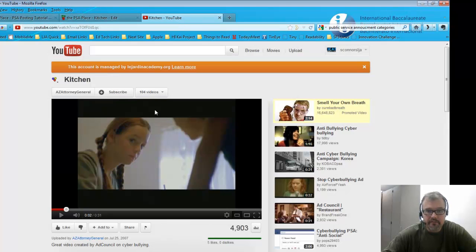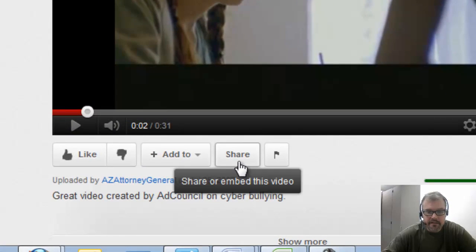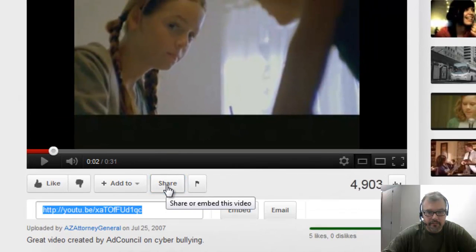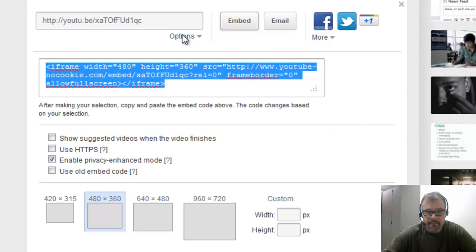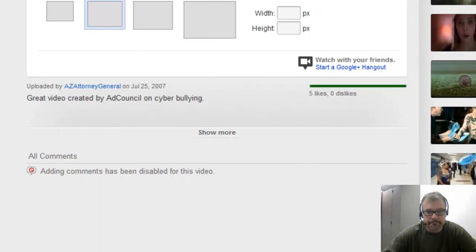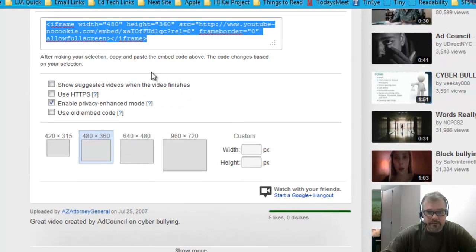This is going to be simple because YouTube makes it simple. I'm going to go back to my video, and down here I see a button that says Share or Embed this video. So I'm going to click on Share, and it asks me if I want to embed, email, Facebook it, tweet it, or whatever. So I'm going to choose Embed, and here's the code that they're talking about. I have some options for embedding this code.